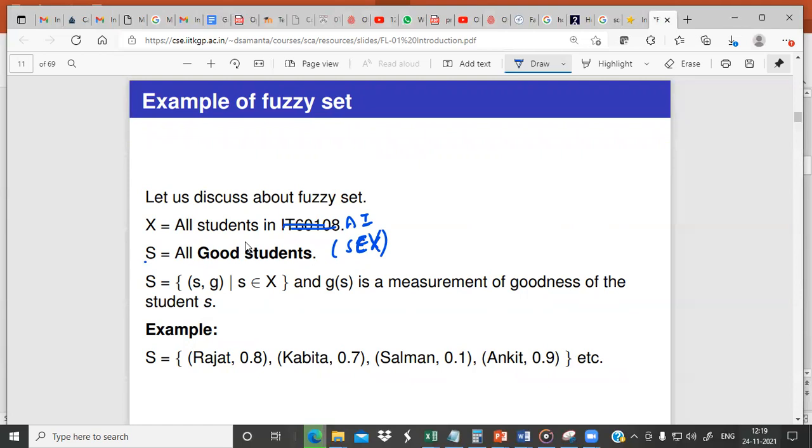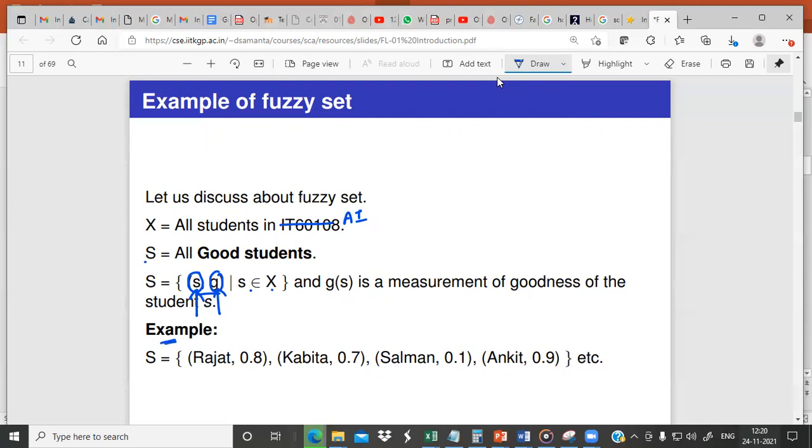Now we are going to represent S as a fuzzy set, something like this. S is equal to the pairs (s, g), such that s belongs to X. Now what is s? What is g? s represents a particular student, and g represents the degree of his goodness score, and s should belong to X. That is, he should be in this class.